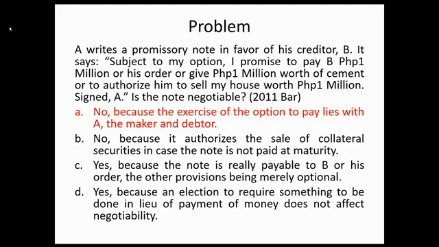Kasi di ba sabi dyan, subject to my option. Option ng maker yan. Okay, since ang option nasa maker, the instrument is non-negotiable. Kasi para maging negotiable siya, dapat ang conjunction ay or, at pangalawa, ang option ay nasa holder. The moment na ang option is other than the holder, automatic the instrument becomes non-negotiable.